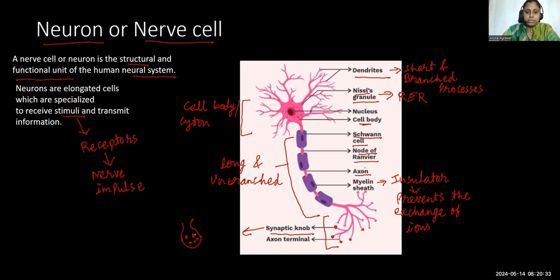These vesicles are known as synaptic vesicles, and these synaptic vesicles contain a chemical called neurotransmitter. What is the function of this neurotransmitter? The neurotransmitter helps in the transmission of nerve impulse from one neuron to the other neuron, right?